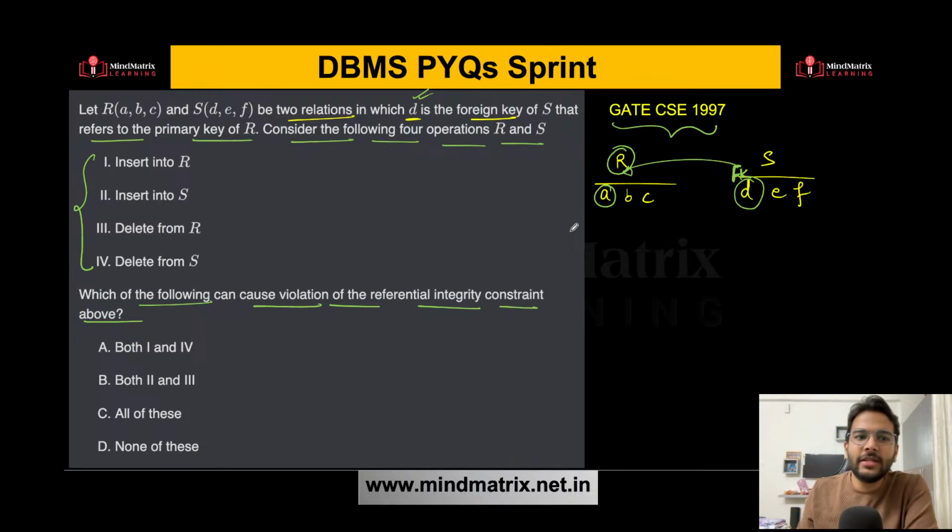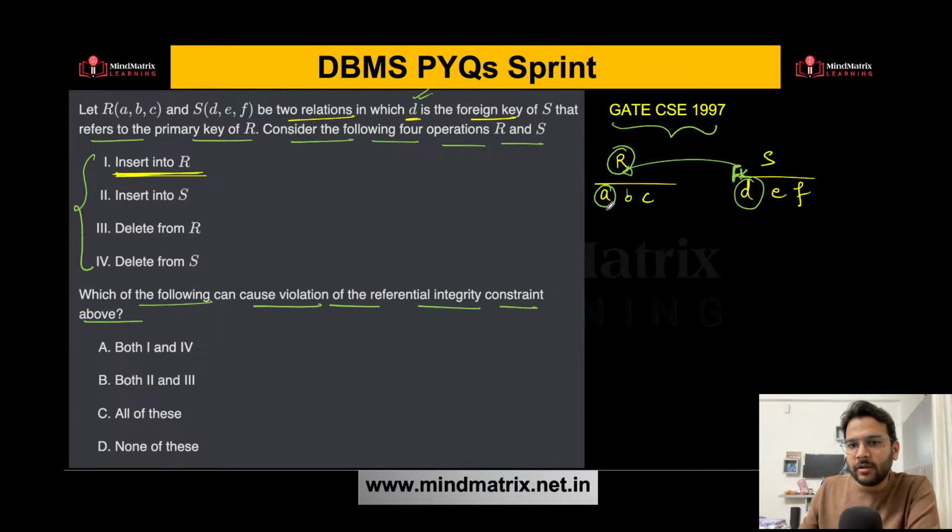Let's say I'm inserting into R, what about the first one? If I insert into R, can it cause violation of the referential integrity constraint? What do you think? No, right? It cannot cause. Samyadeep Saha is saying the answer should be B. Okay. Let's see here. Insert into R.